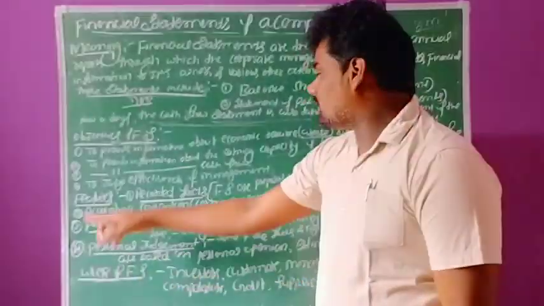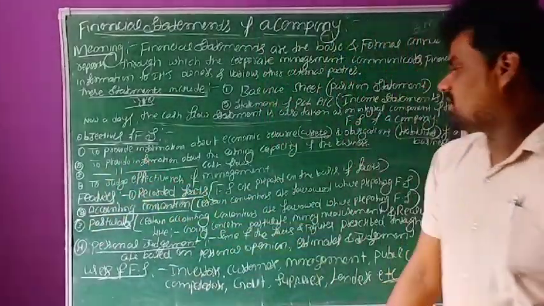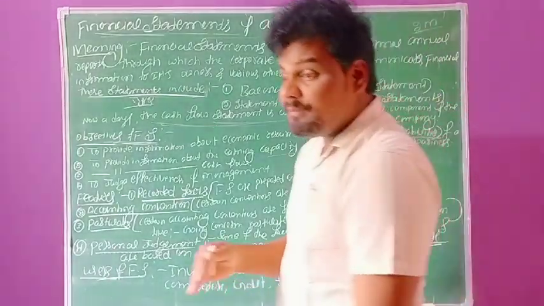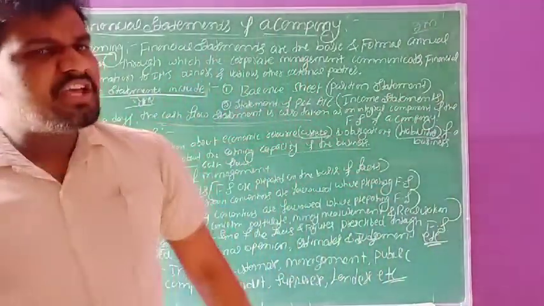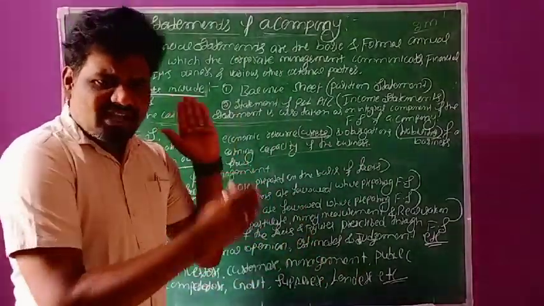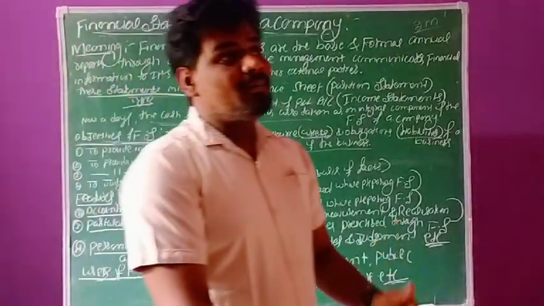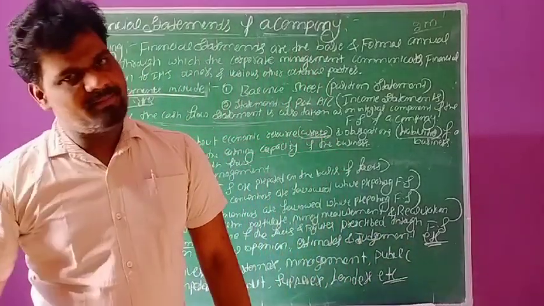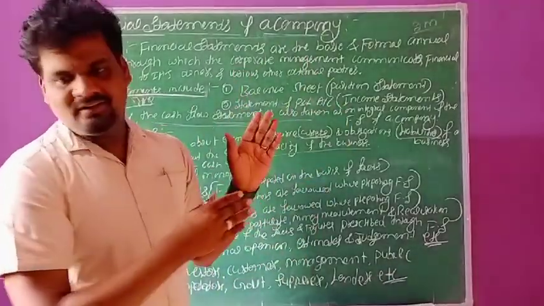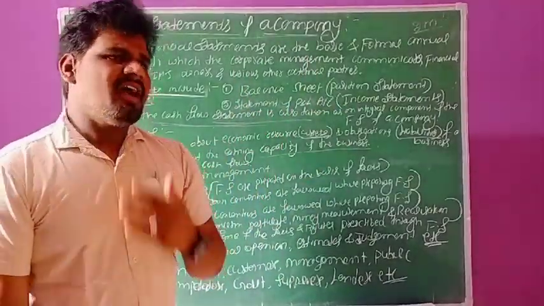The third one, to provide information about cash flows. First of all, in the business organization there might be cash inflows or outflows. So how much amount has to flow from the business organization for the purpose of purchasing assets, for the installation of assets on time.